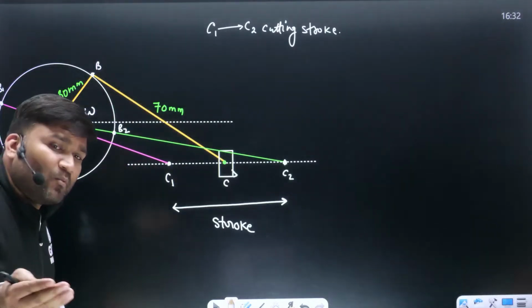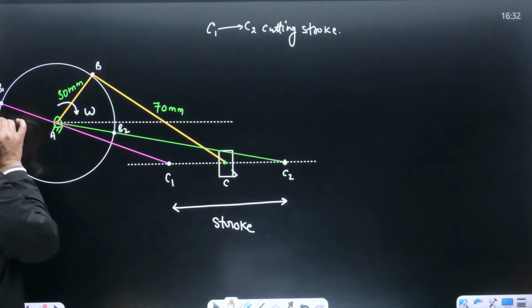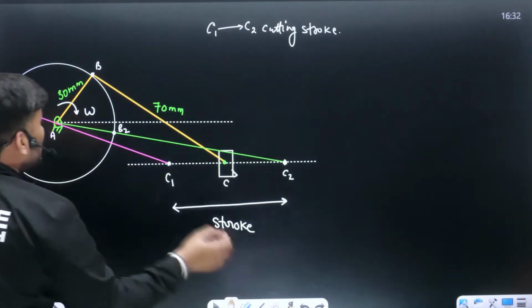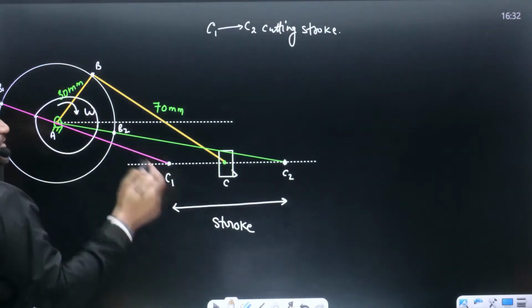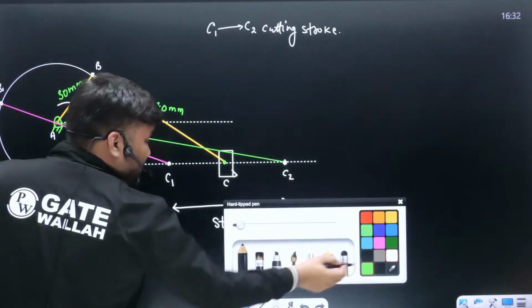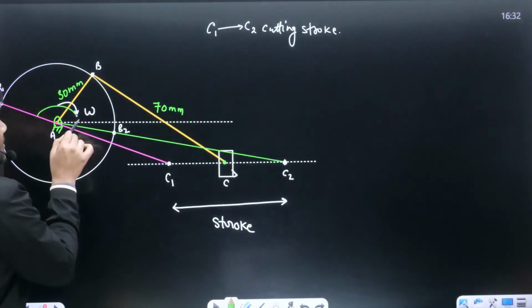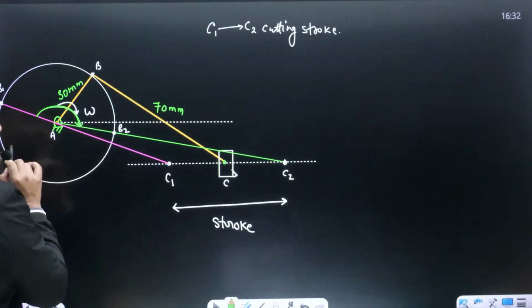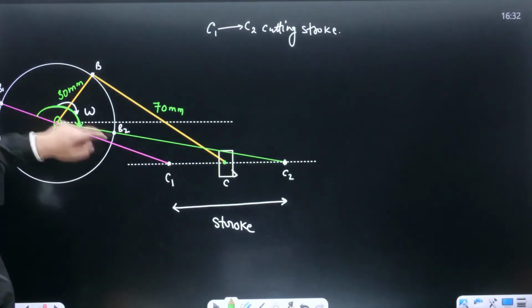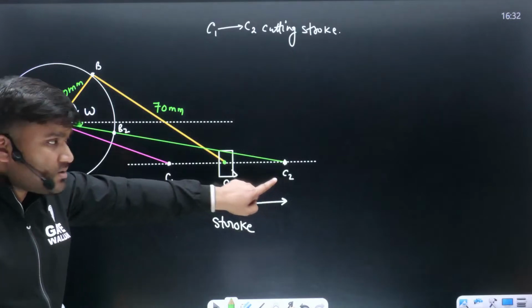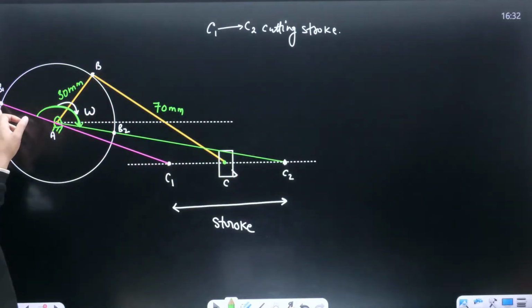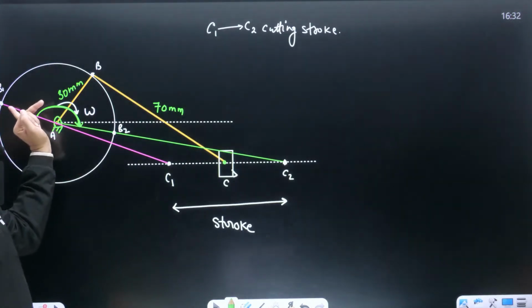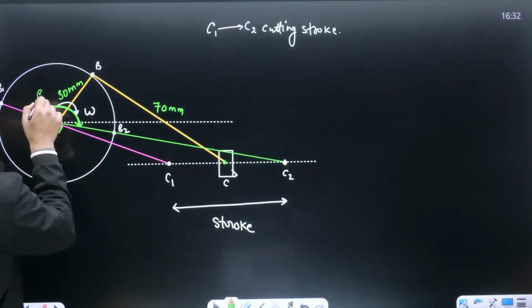You don't have any choice. The motor direction is already given. From the B1 position, the crank will be here. For the B2 position, the crank will be here. And how are you moving from B1 to B2, clockwise or anti-clockwise? The motor is given as clockwise. So from here, this is something which you are going to call the cutting stroke angle. C1 to C2 is going to be your cutting stroke. That means for cutting, B1 to B2 with the motor moving clockwise from the B1 position to the B2 position, this is going to be your cutting stroke angle.